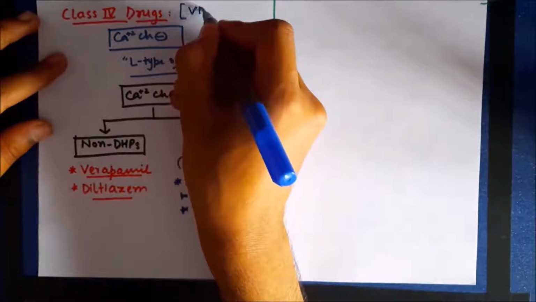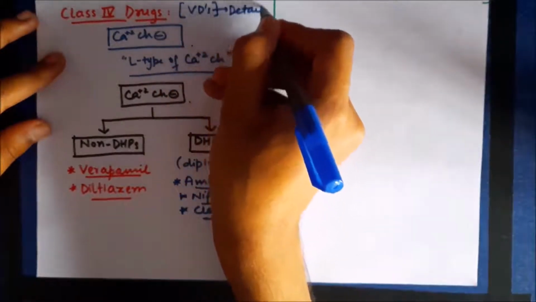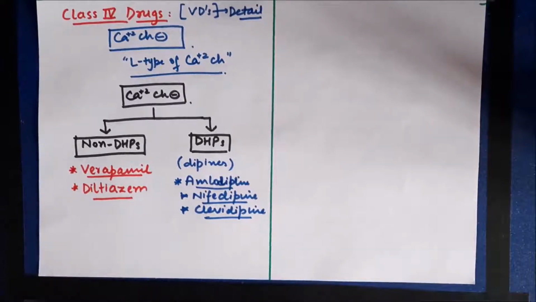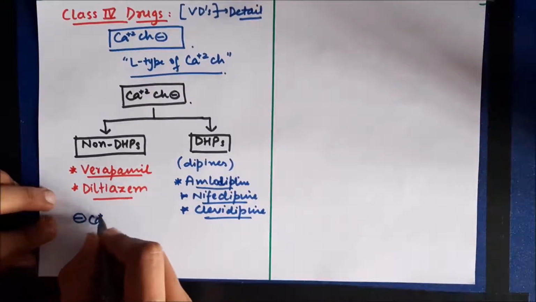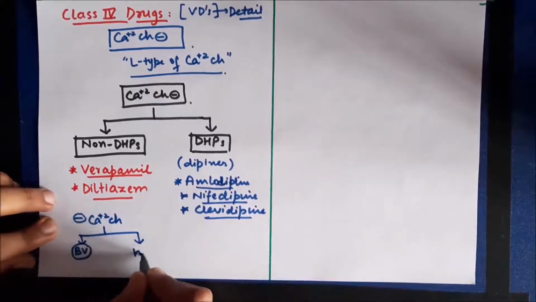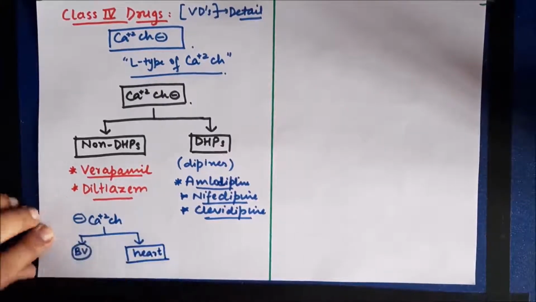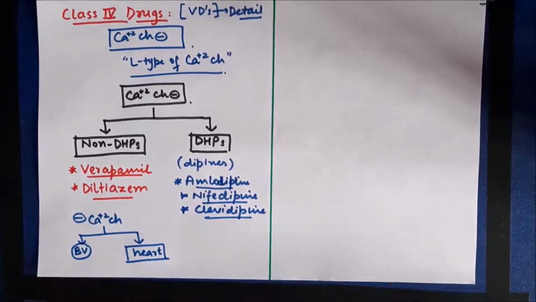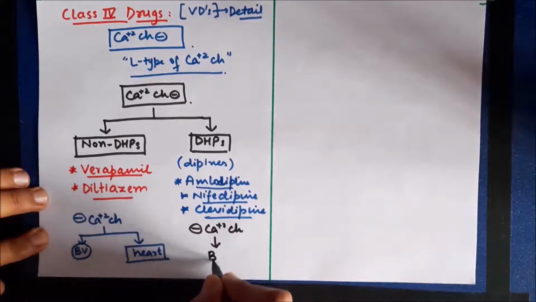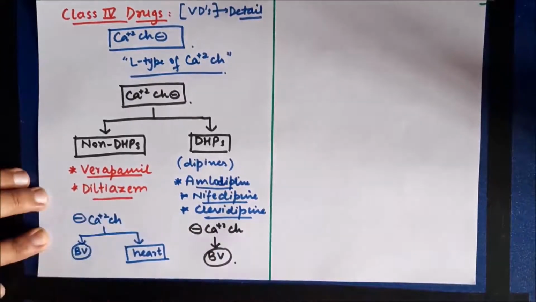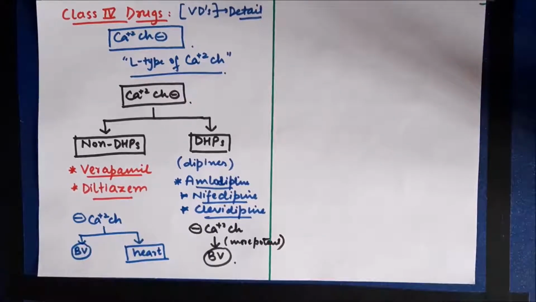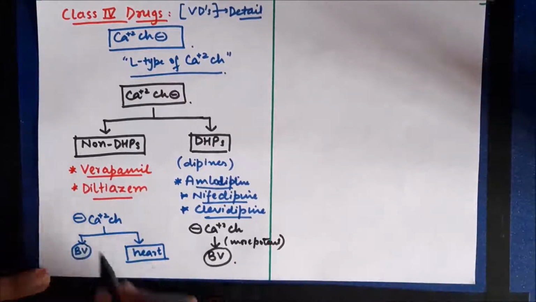Now these calcium channel blockers will be discussed in detail in the topic of vasodilators. However, here we'll just briefly look at them and get some idea how they can produce antiarrhythmic action. Non-dihydropyridines can block calcium channels in blood vessels as well as in the heart. Because of blocking calcium channels in the heart, they can produce antiarrhythmic action. Whereas dihydropyridines can block calcium channels only in blood vessels, and the effect on blood vessels is more potent in dihydropyridines.